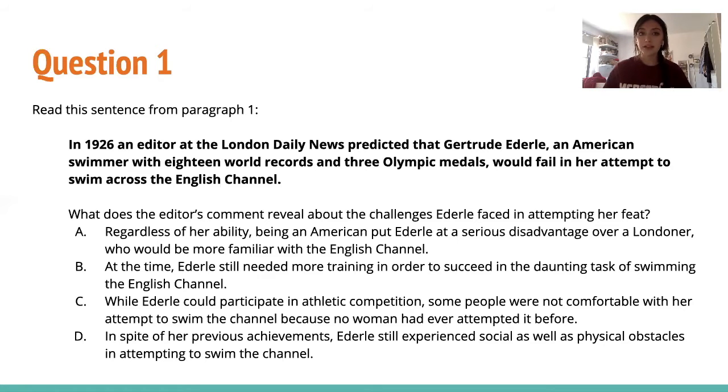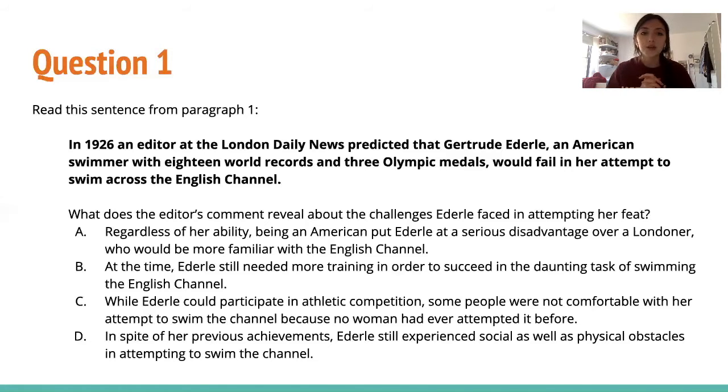Okay, so first, when we read the sentence, we can immediately see she was an American swimmer with 18 world records and 3 Olympic medals. So clearly from that, she's extremely talented. She's one of the best probably in the world if she has Olympic medals. And still, this editor said that she would fail in her attempt to swim across the English Channel.